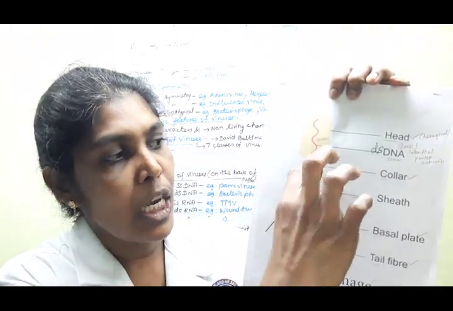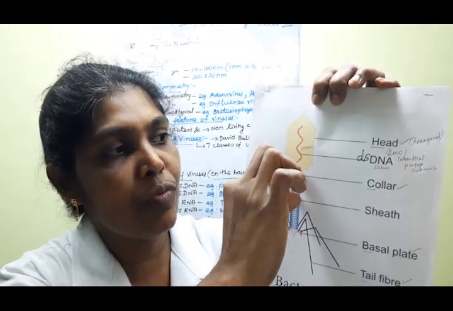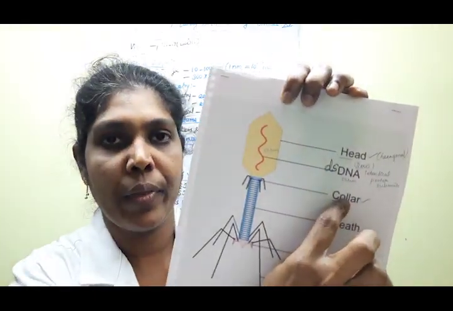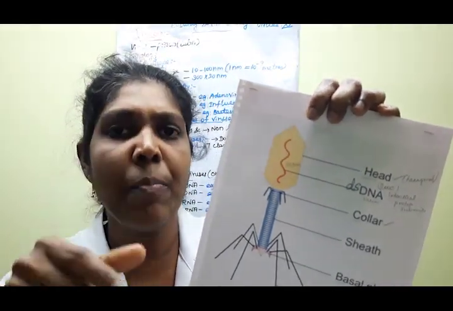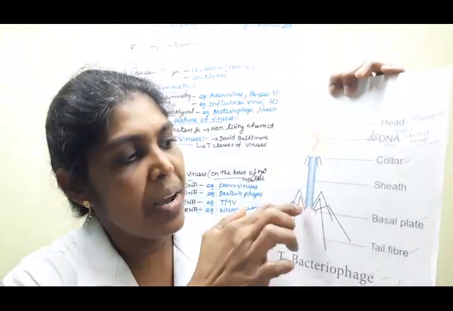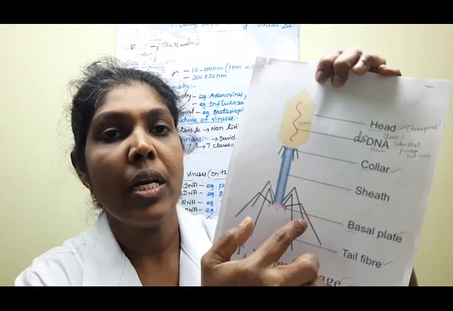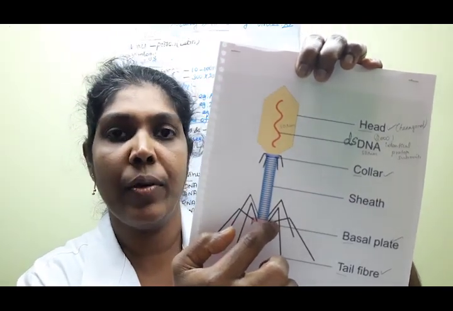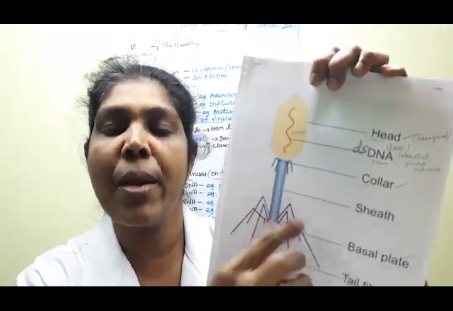There is a central core region, an empty space-like structure. The tail and the head are connected by the collar part. Then at the end of the tail region there is a helical structure, the tail fiber, and the basal region, where there is a basal plate with 6 spikes and the tail fibers also.